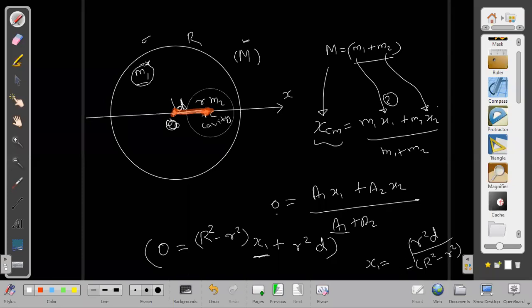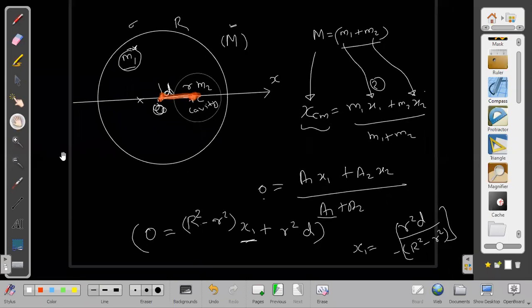Minus is just indicating that side. It is not to the right of the origin. It is on the x axis, to the left of the origin. It is towards the left of the origin.